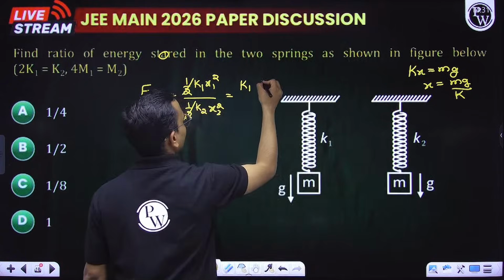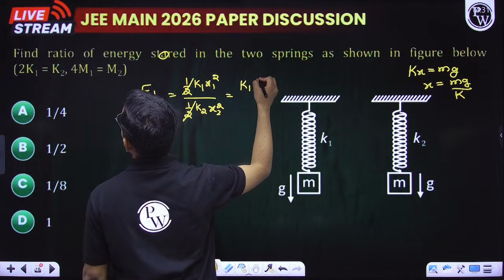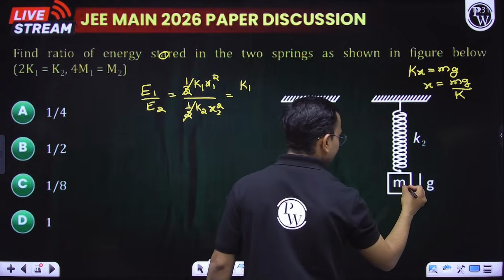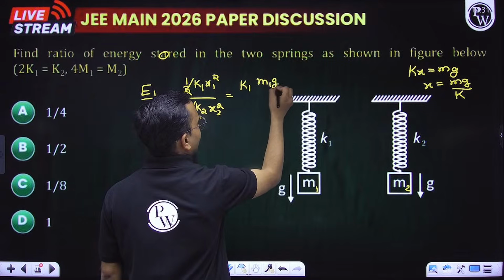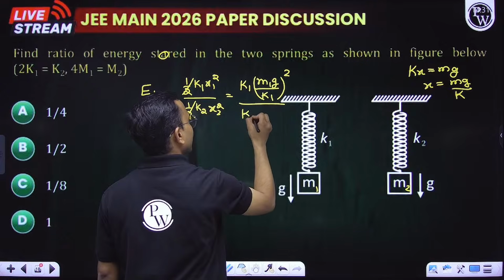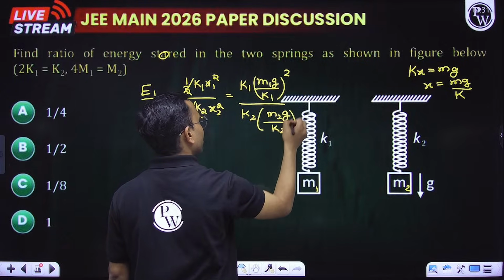No, the masses are different. This is m1 and this is m2. So this is m1g by k1 whole square divided by k2 into m2g by k2 whole square.